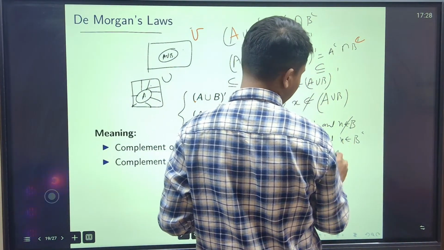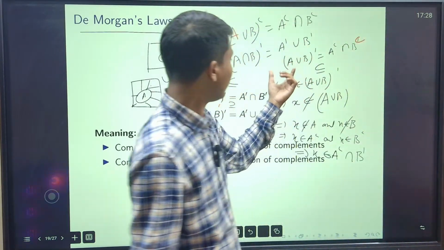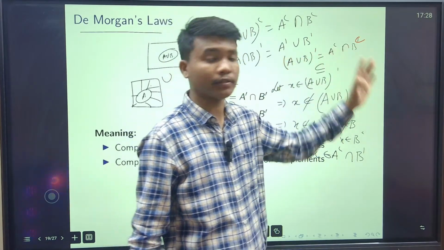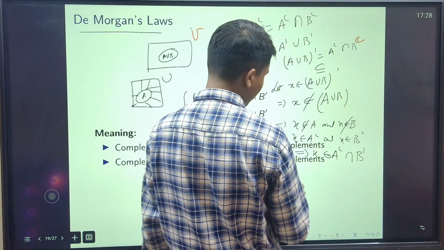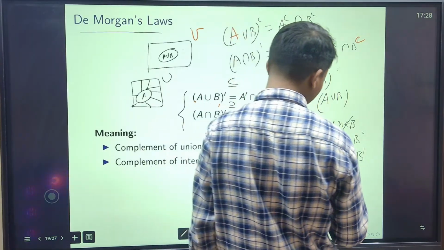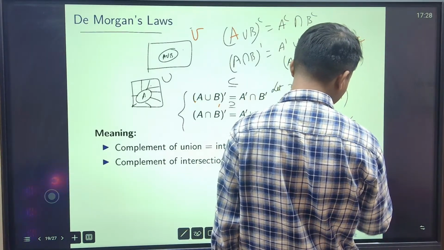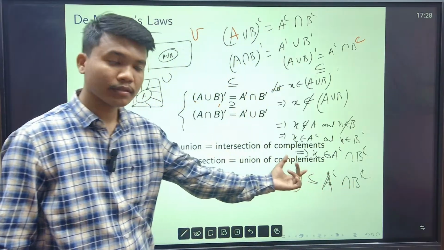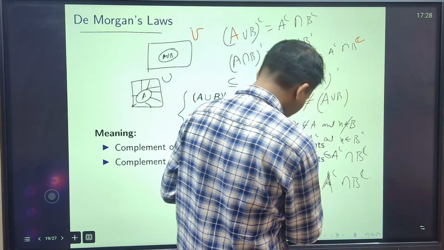X is in A complement intersection B complement. That means I have taken one element from this set, I am getting it to be here. That means that this is a subset of this. So this implies A union B complement is exactly a subset of A complement intersection B complement. Mane this is a subset of this. Right? Now A union B tar complement mane ei puro ta whole complement.